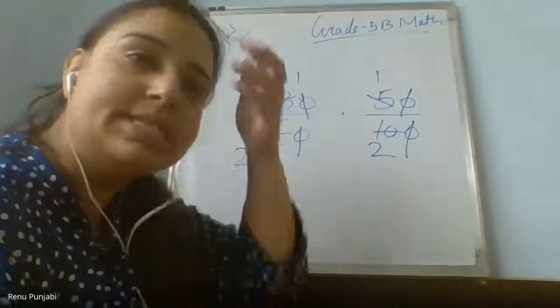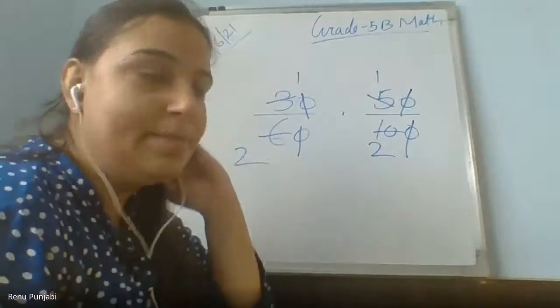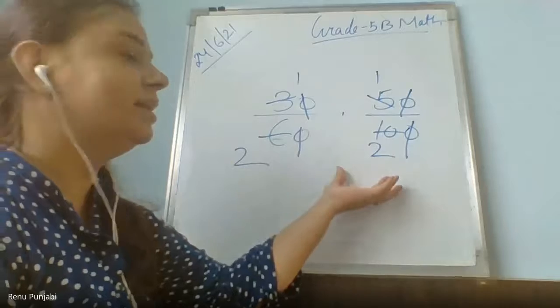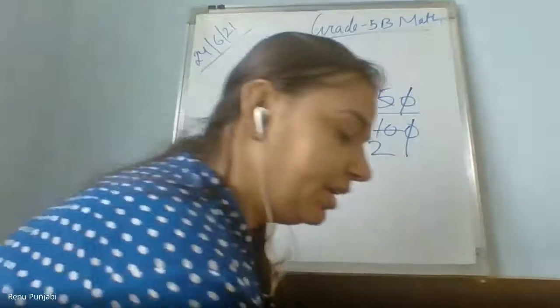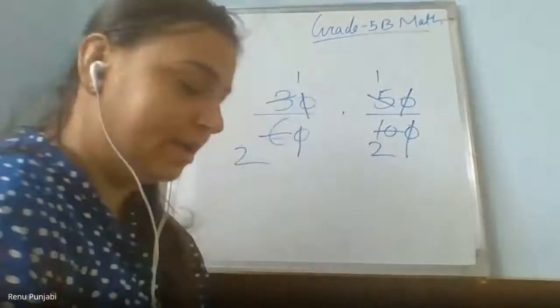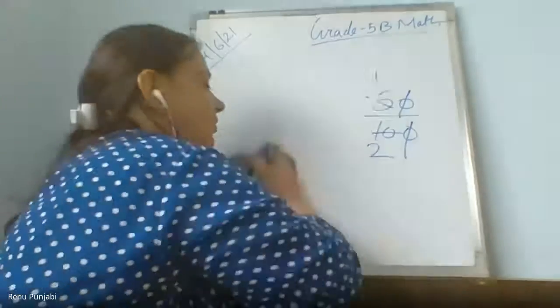This is called the lowest term method. We will learn in detail. But right now, with simple division, we can do that. Yes. Fine. Okay. Now, if I give you one more sum,